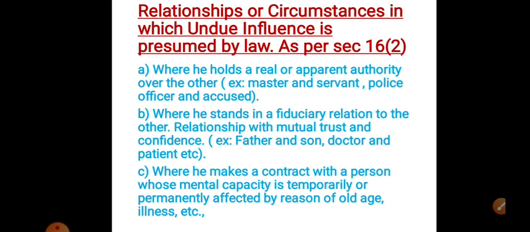These are the relationships where undue influence may arise. However, the law does not presume any undue influence in the following relations. These are the relations where the law assumes or presumes undue influence.